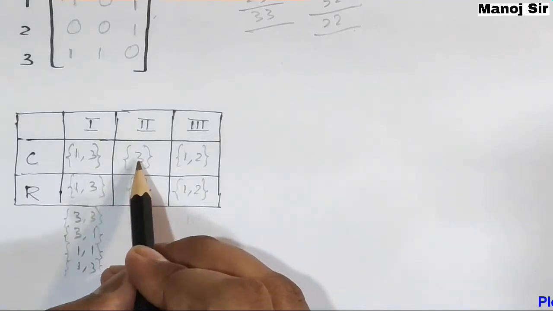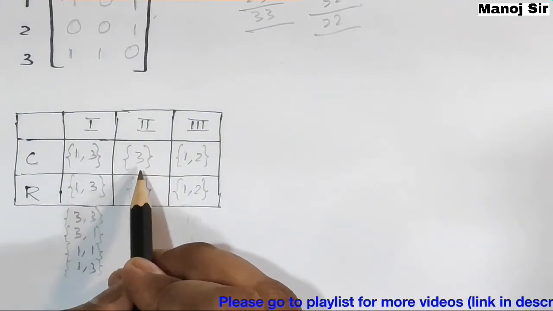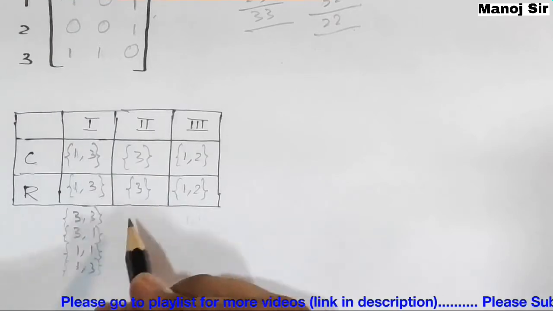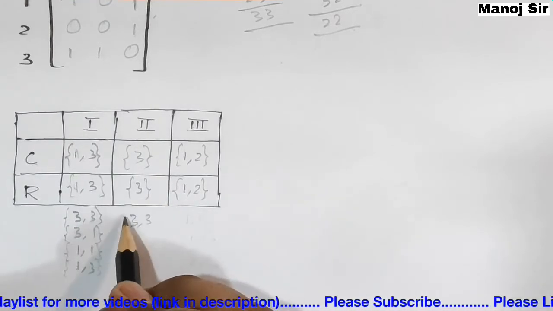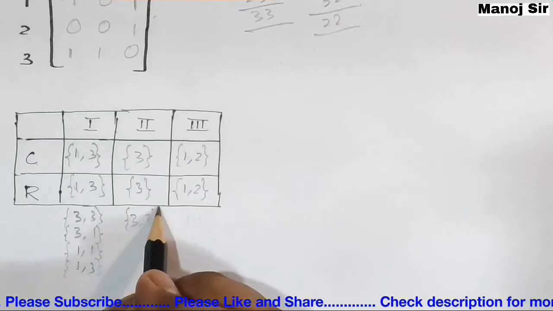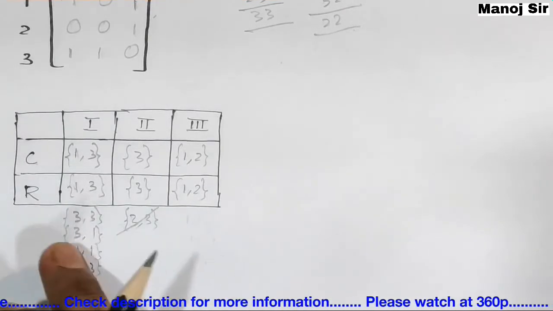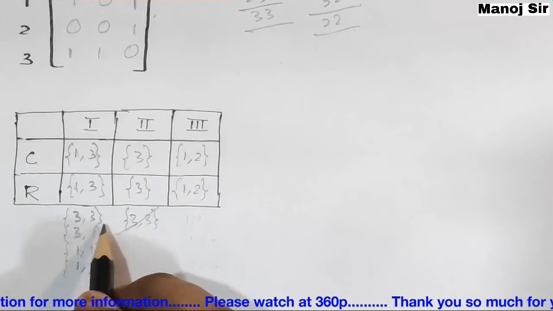Now here we have only one element in the first and only one element in the second, so the Cartesian product would be 3 comma 3. Since both are the same, we cancel one and simply take one pair, that is 3 comma 3. No need to take both.